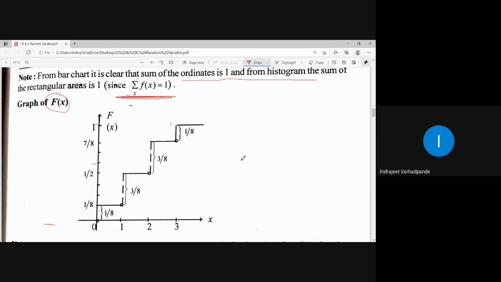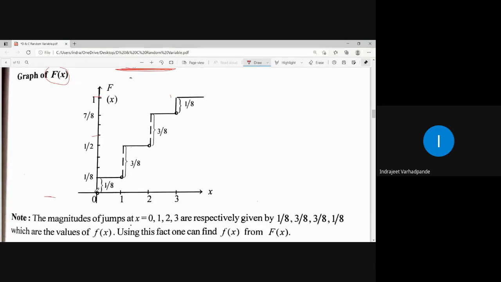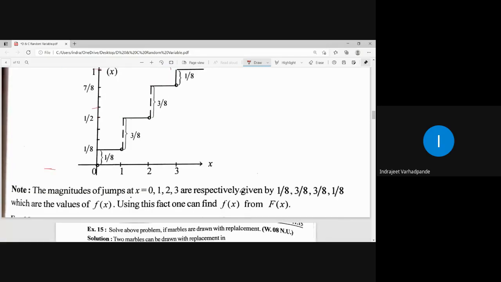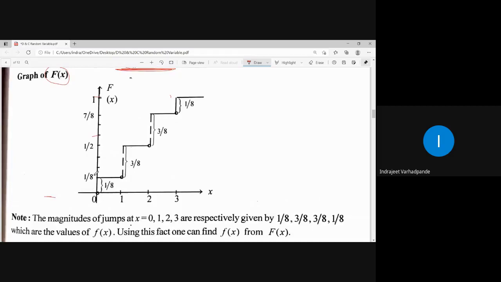So the graph of capital F of x is distributed in the same manner. Between 0 to 1, it is 1 by 8. Between 1 to 2, this distance is 3 by 8. Between 2 to 3, again this distance is 3 by 8. So stepwise in the intervals, we find the values for 0 to 1, 1 to 2, 2 to 3 and 3 to infinity. From this, we can easily draw the graph for the corresponding capital F of x. Is this point clear to everybody?